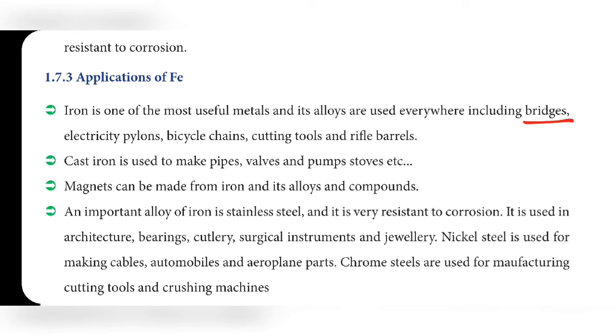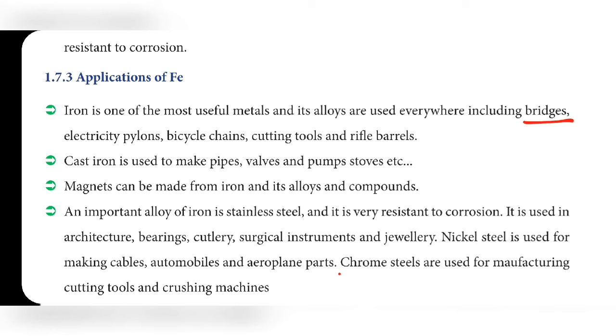An electricity pylon is a tall tower-like structure used for carrying electricity cables high above the ground. So iron is used in making bridges, electricity pylons, bicycle chains, cutting tools and barrels.